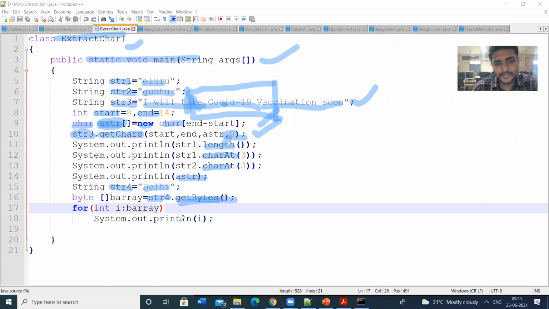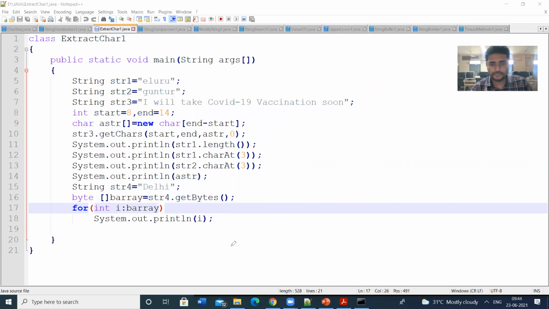So I am displaying the array by using the for each loop. I have used the for each loop to print that byte array, Delhi. D E L H I, like that, it will be printed. So let us see the output and verify the code.